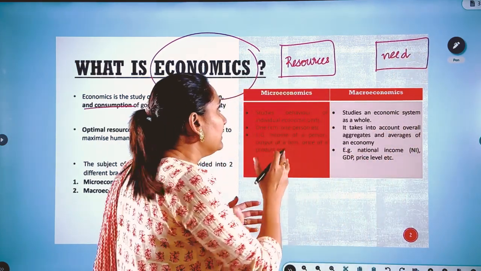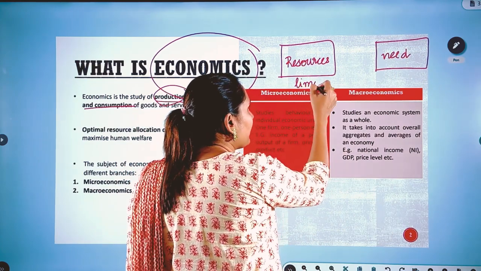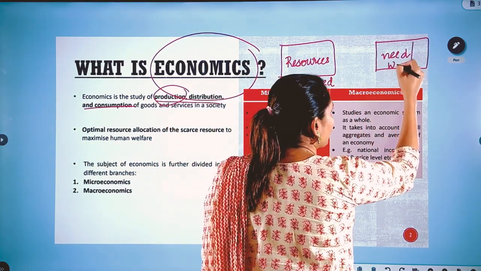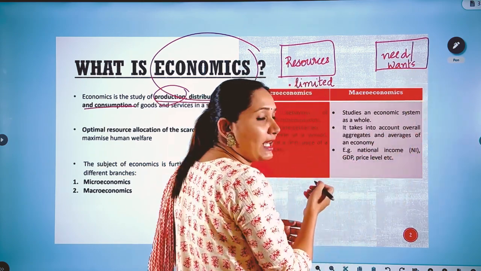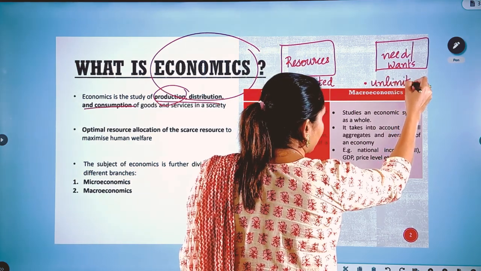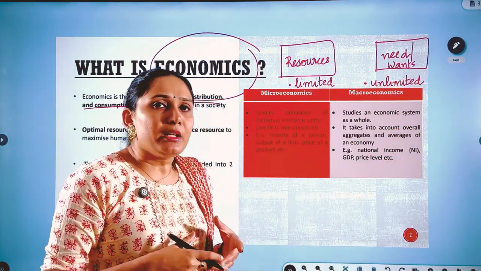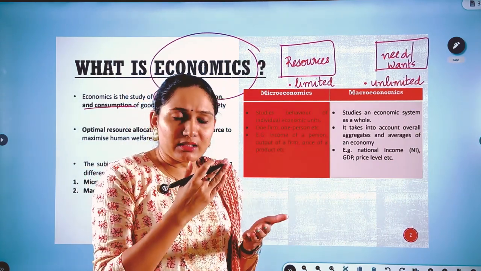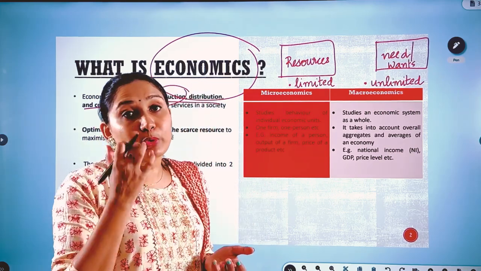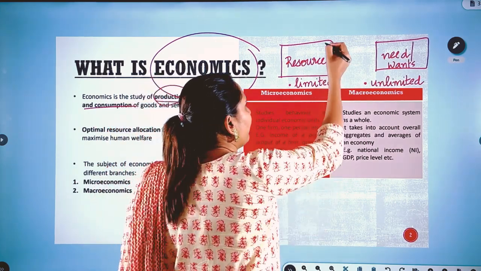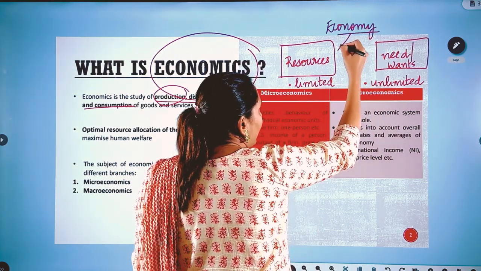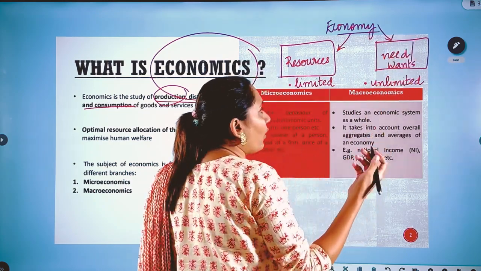But what is the problem here? The resources are limited. The problem with the resources is that it is limited. Whereas the needs and the wants, better would be to say wants, the wants of people are unlimited. That is, if you take any example, let us take your own example, my own example. You get something and your wish is not completely done, your wants are not completely done, you will want more and more commodities, more and more goods and services. Similarly, in any economy, the resources are limited, whereas the wants are unlimited.